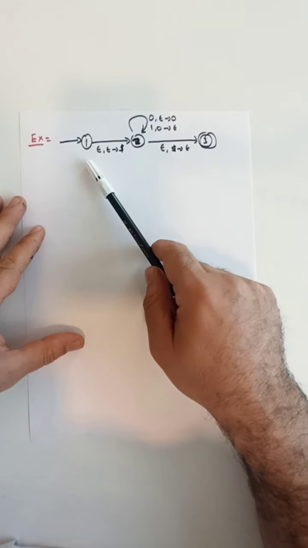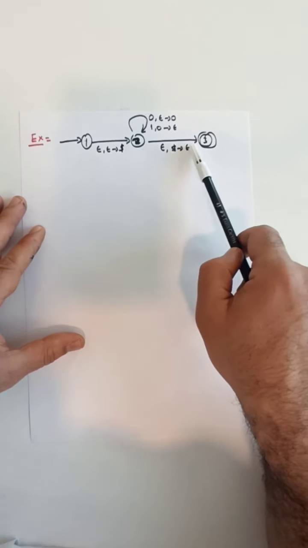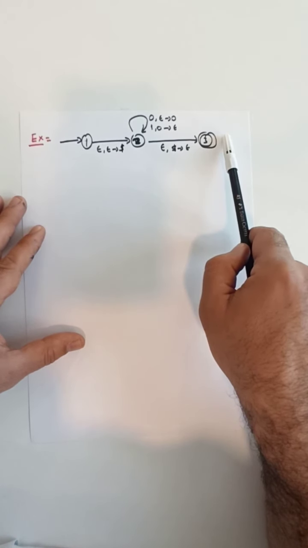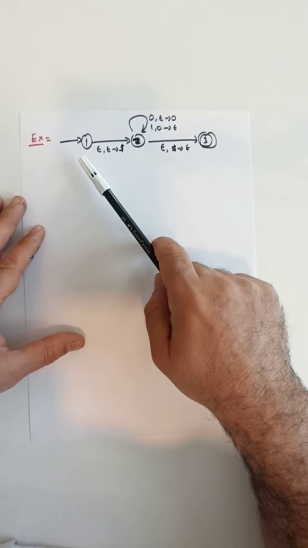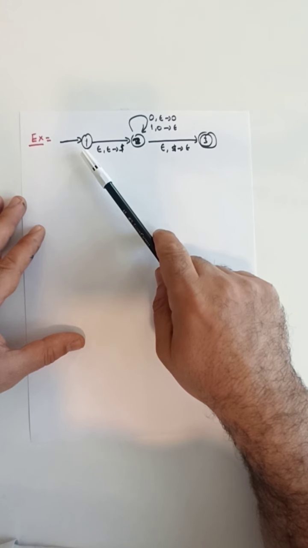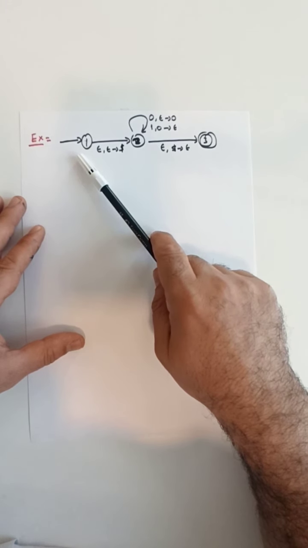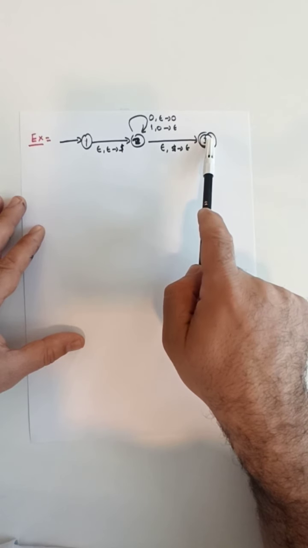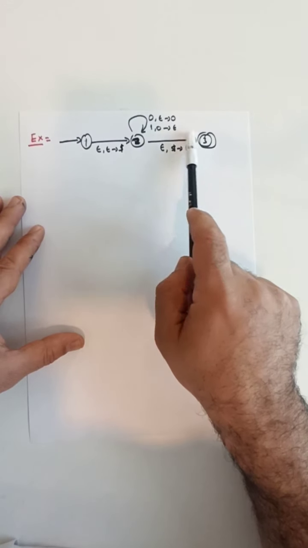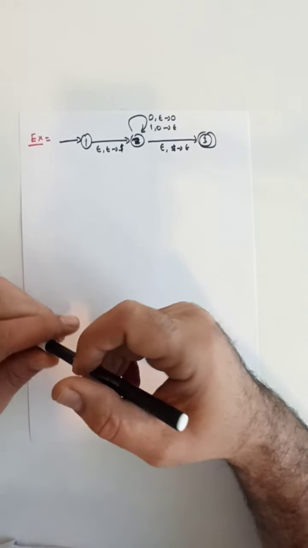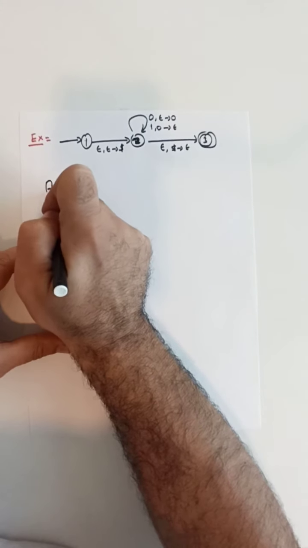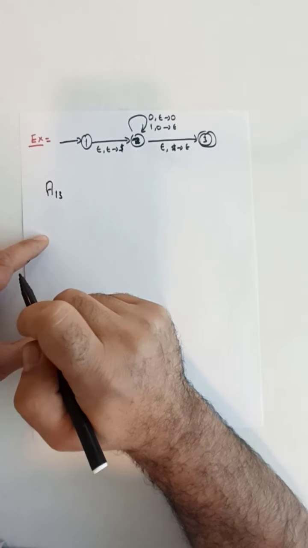Note that to be able to represent all the strings accepted by such a PDA, we ultimately want the variable A13, where A13 will be able to generate all strings starting at state 1, ending at state 3, assuming both with empty stacks, all strings generated through the computation path from state 1 to state 3. So ultimately we want to generate this variable A13.